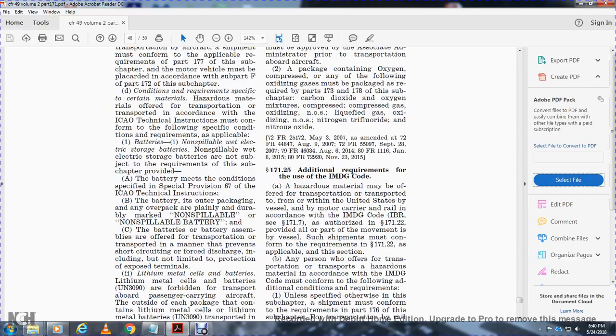171.25 Additional requirements for the use of the IMDG Code. Hazardous material may be offered for transportation or transported in the United States by vessel in accordance with the IMDG Code as authorized in 171.22, provided all of the movement is by vessel. Such shipments must conform with the requirements of 171.22 as applicable to them in this section.